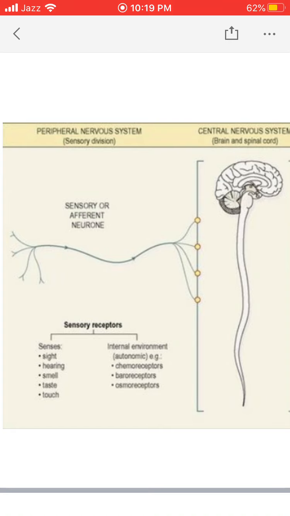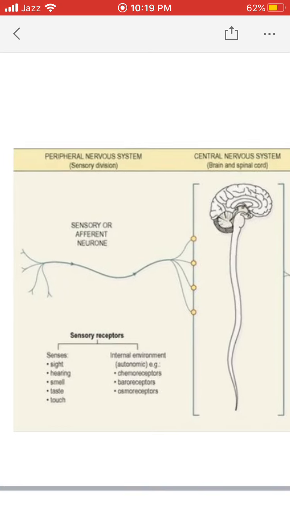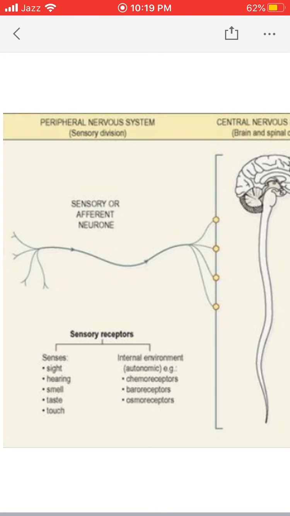Now we also have interoceptors. It means the receptors which are present inside the deep tissues of our body, and these are known as chemoreceptors, baroreceptors and osmoreceptors. You have already studied what chemoreceptors and baroreceptors are. From all these receptors, any change that occurs produces an electrical signal that travels along this afferent neuron, or the sensory neuron, towards the central nervous system.